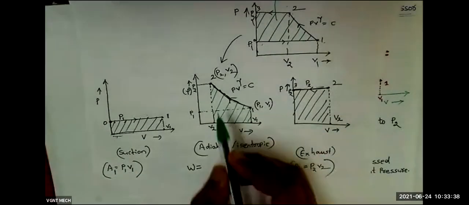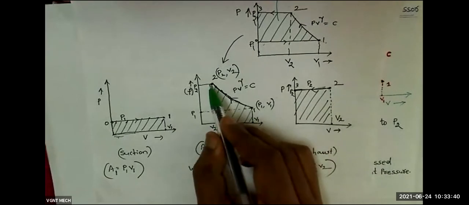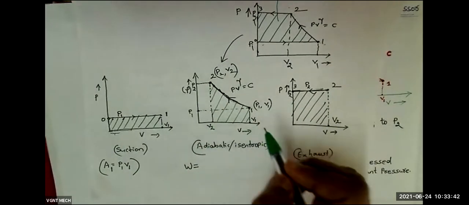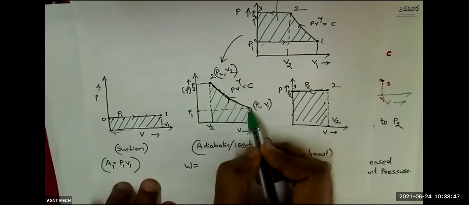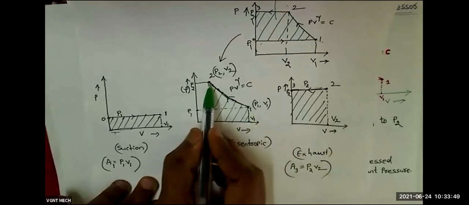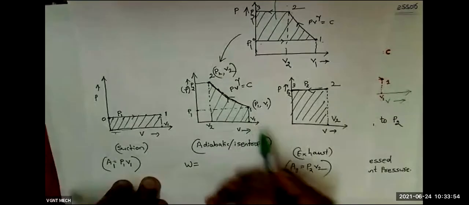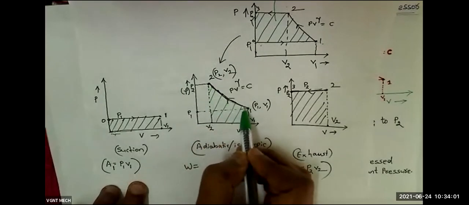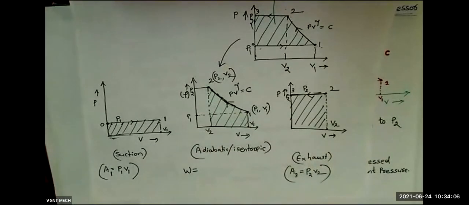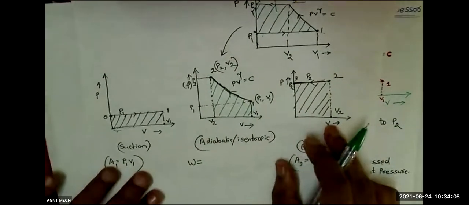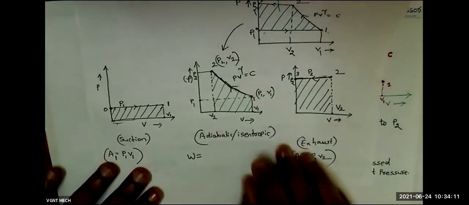One by two b? No, it is not a triangle. If it is a right angle triangle, you can tell half base into height. But this is not a triangle. Do you think it is a triangle? If this is an inclined line, then you can tell this is a triangle, and you can tell area is half base into height. And this is also not a triangle, because this is not a straight line. Adiabatic process is a curve process. So I think you have forgotten this. So I am writing it. I hope you can remember.